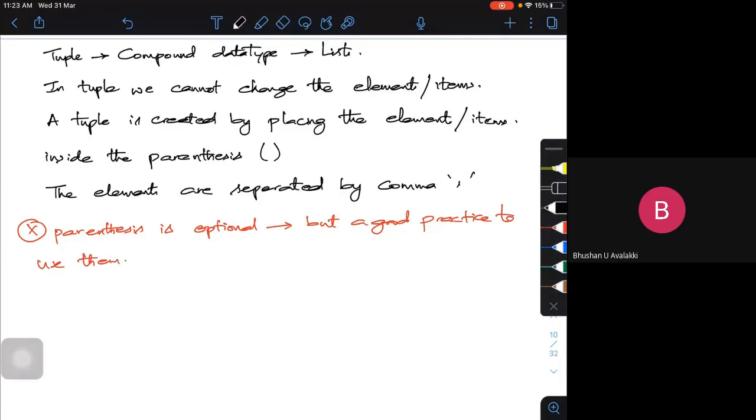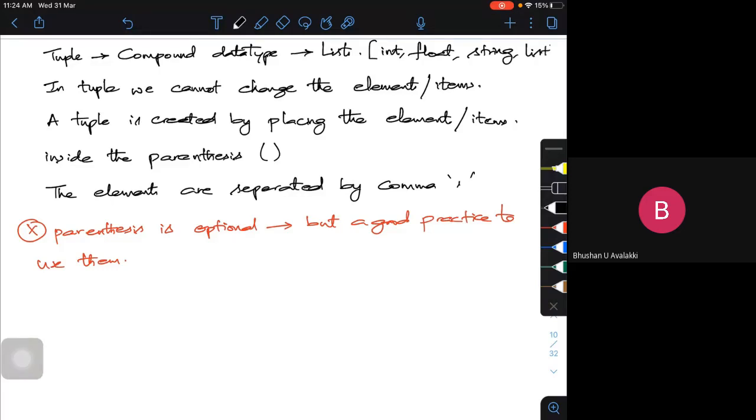Now, when I say it's a compound data type, very similar to a list, we can have an integer or a float. It can have a string. And one more thing, it can have a list itself.